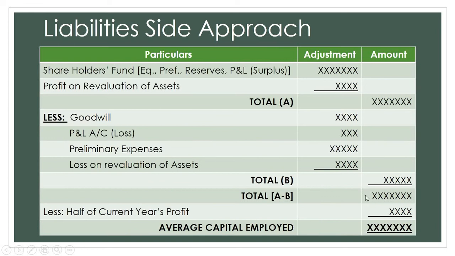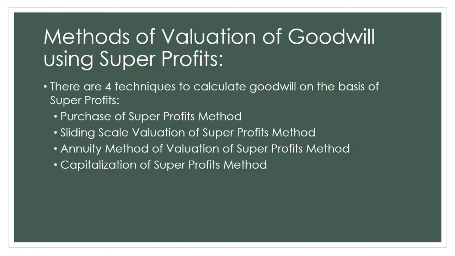So guys, once you find out average capital employed, I'll go back to that slide. When you find out average capital employed, you can calculate normal profit. See this. When you find out average capital employed, you will multiply it with NRR divided by 100. You will get normal profits. So we will write normal profit in the formula of super profits. Average profits, we already know how to calculate. They will give us profits of past years. Add them, divide them by the number of years. You get average profits. Subtract average profits from normal profit, we get super profit.